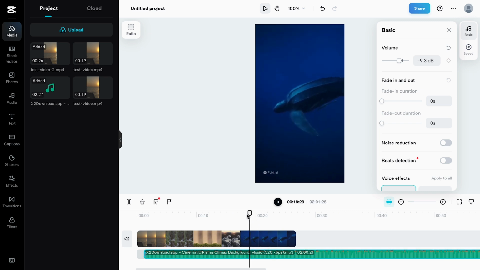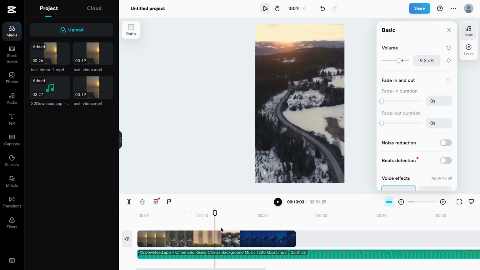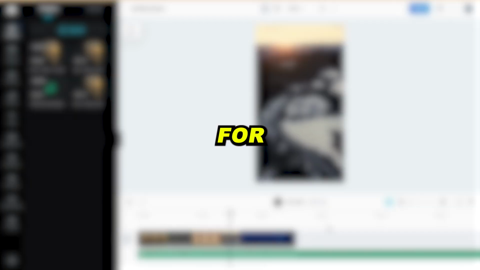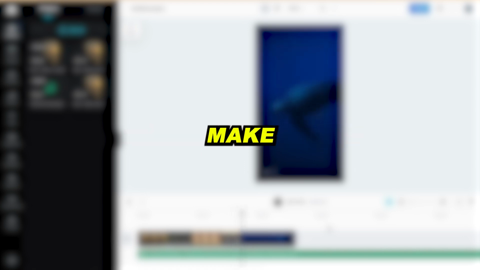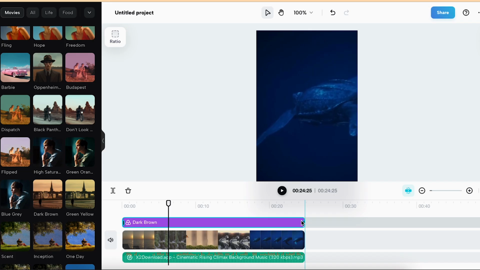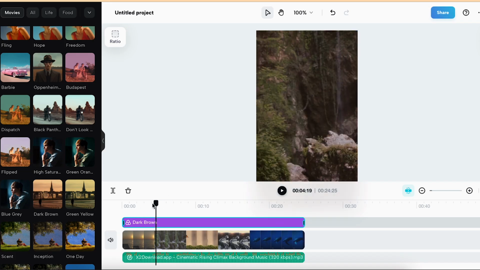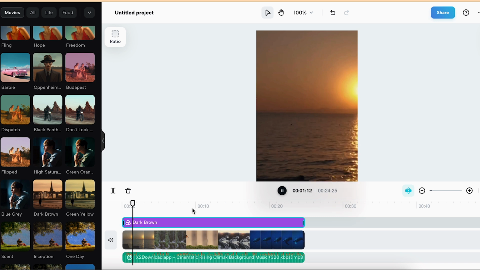Pick the video and go to Adjustments in the top right corner. You'll find lots of settings you can change, but it depends on the video. For instance, adjusting the temperature can make the video feel warmer and colder, like adding yellow or blue to make it mysterious and dark. Now the video looks darker and more mysterious. Play around with these sliders until you like how it looks.